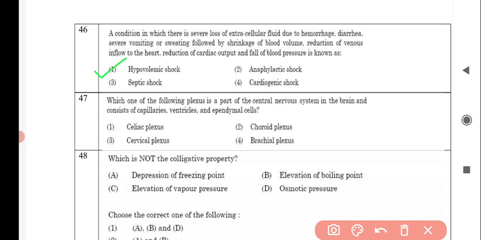Next question is, which one of the following plexus is a part of the central nervous system in the brain and consists of capillaries, ventricles and ependymal cells? And the correct answer is option number 2, choroid plexus.